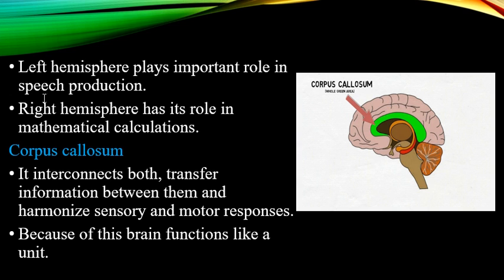The left hemisphere plays an important role in speech production. Both hemispheres have different functions. The left hemisphere is specialized for speech production and the right hemisphere has its role in mathematical calculations.